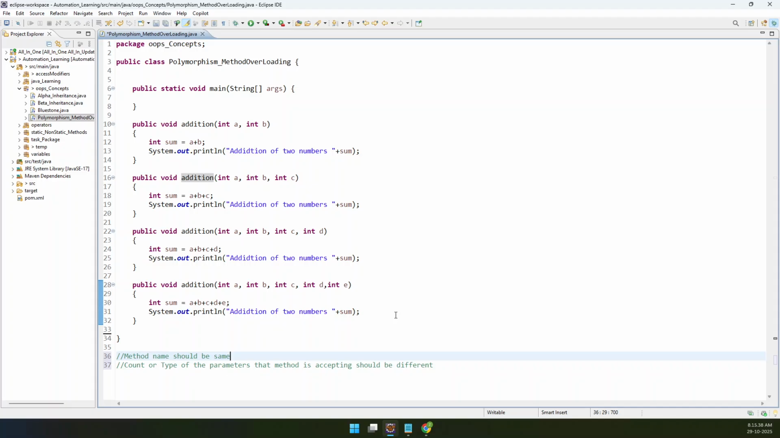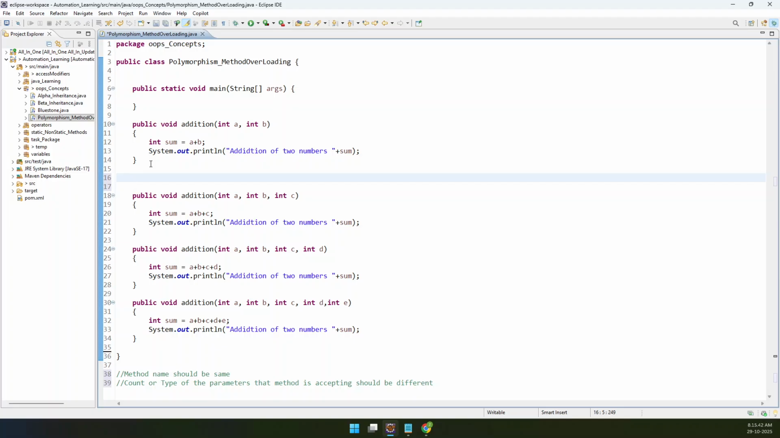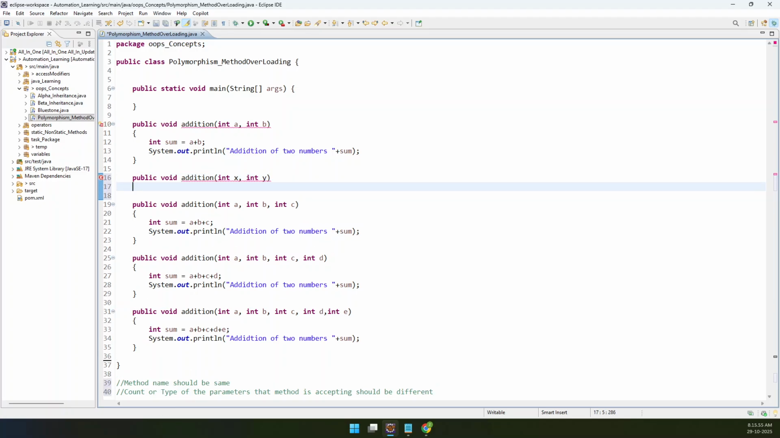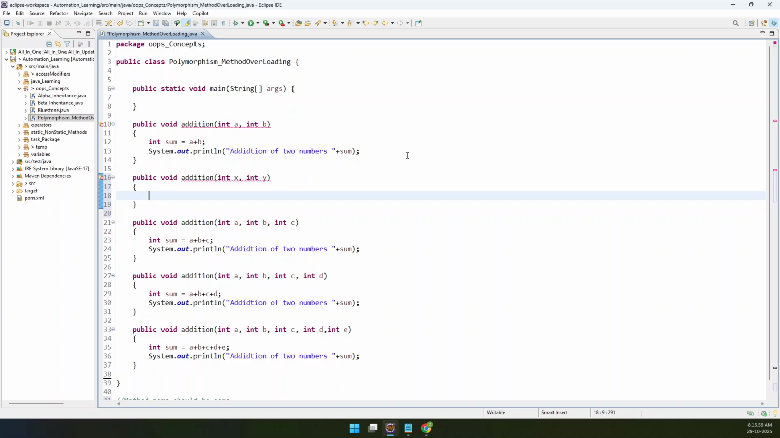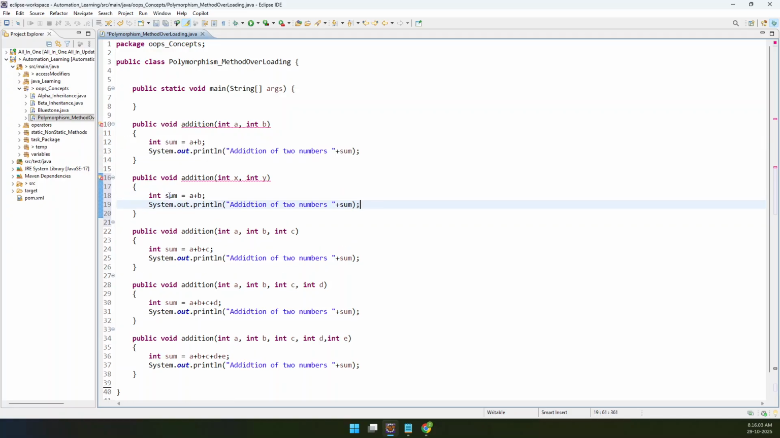Hey Zakir, what will happen if I give the same parameters? Let me do it. Public void addition int x comma int y, and I write the piece of code. The next moment it will throw you an error: there is a duplicate. Now let us try to understand why.